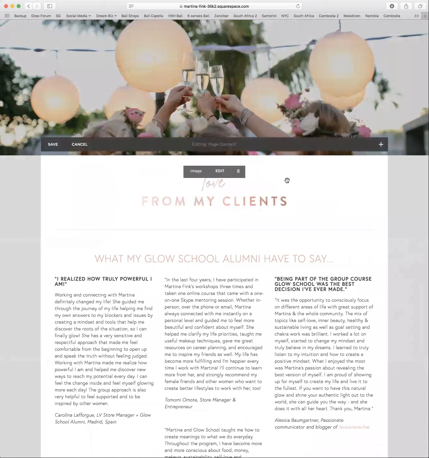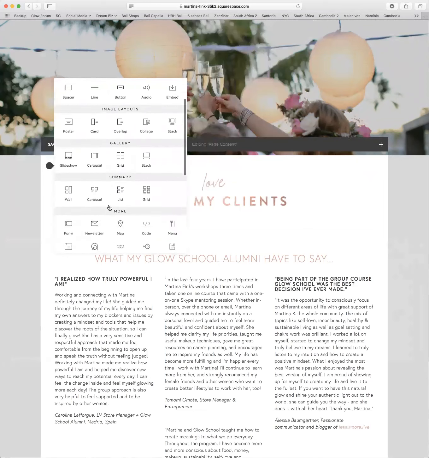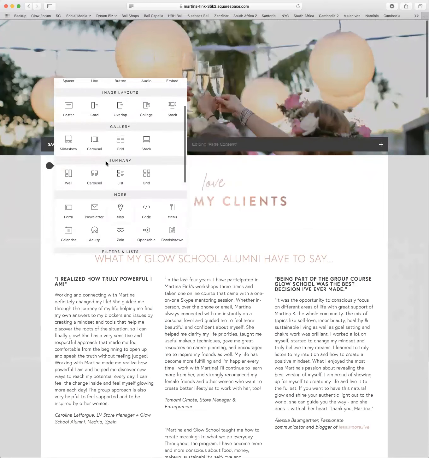So here I have a graphic, an image. You can always click on the left. You will see where this black bar is. That's where you're going to add the element. So you click here, you can add text, you can add an image, you can add a video, you can embed a video, you can upload an audio, you can just add a button, a line, a spacer, and so many other things. Like everything is in here.